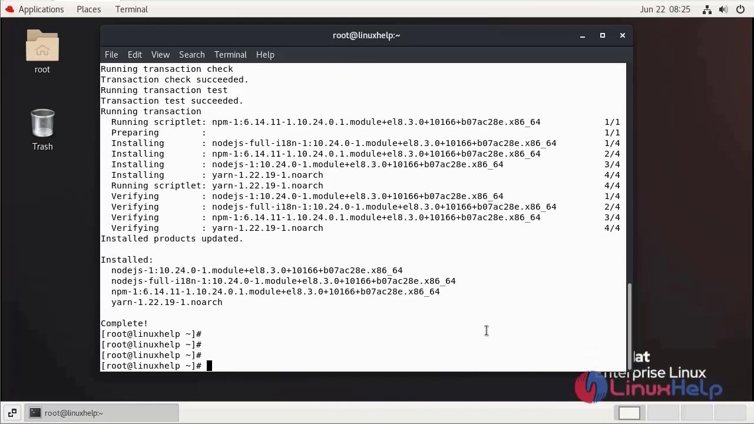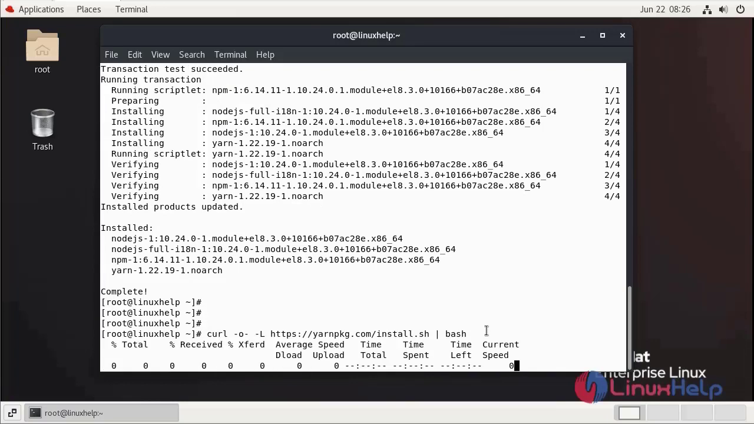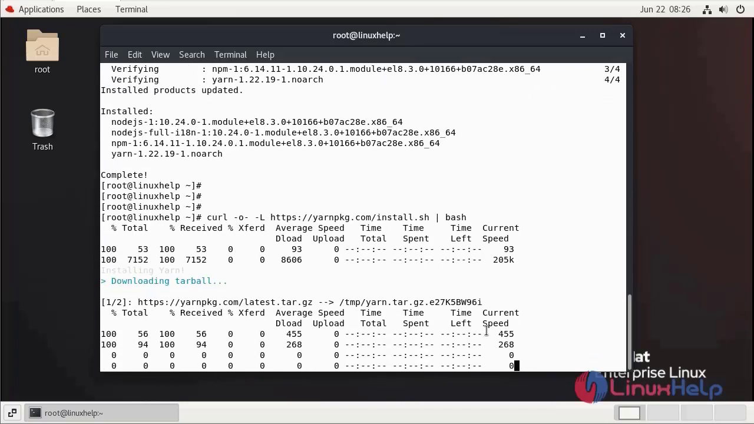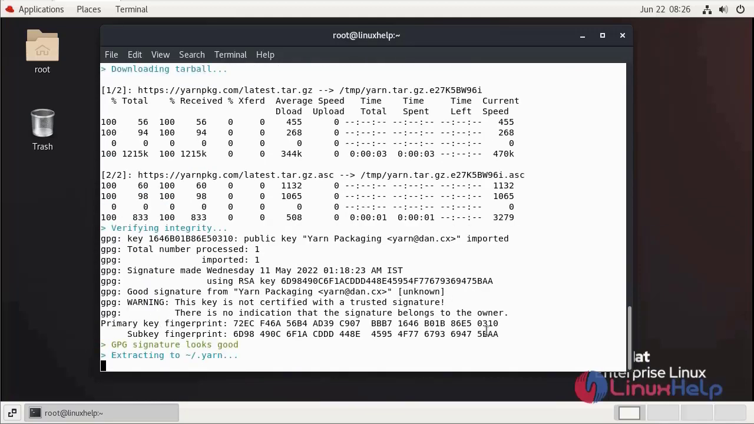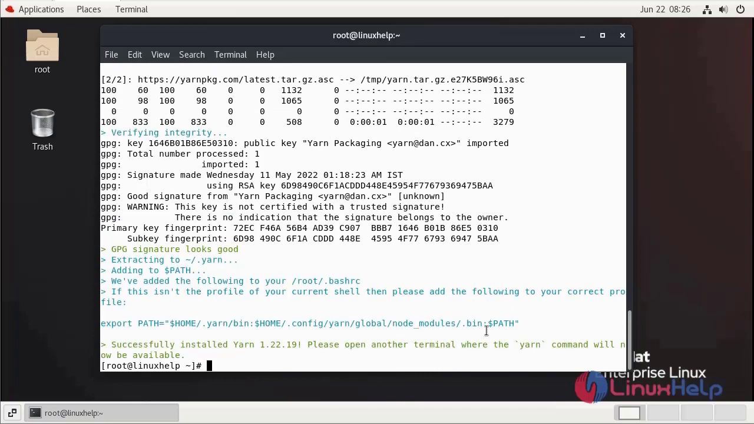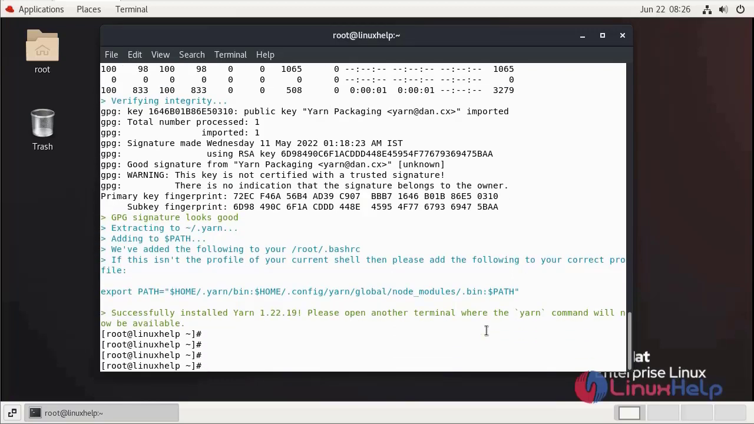The installation is completed. Once the Yarn installation is completed, then we need to install the Yarn packages by using the curl command. The installation of Yarn is completed.